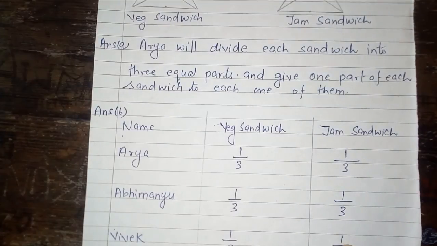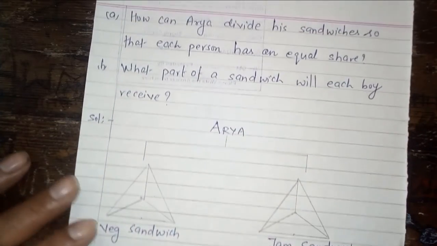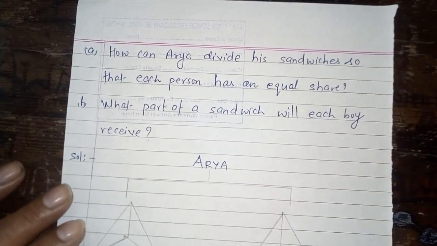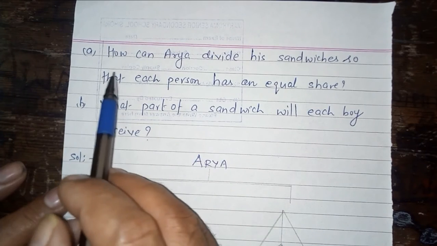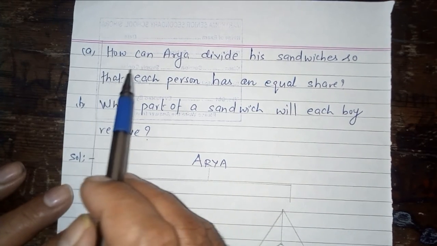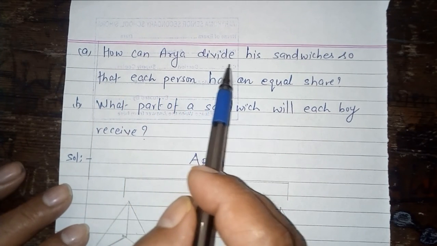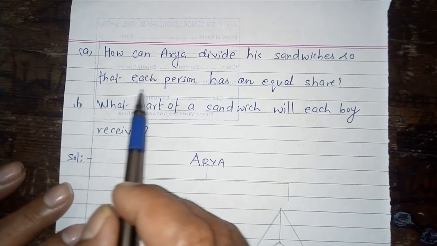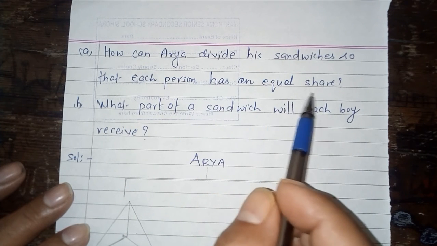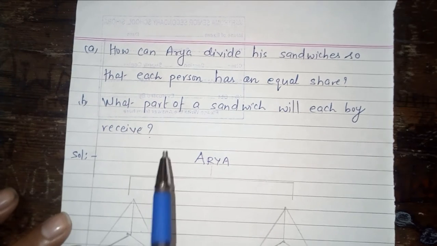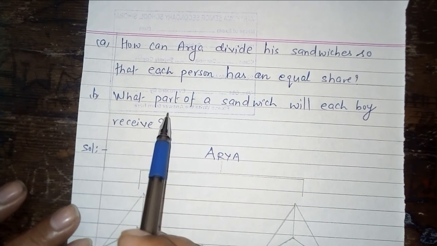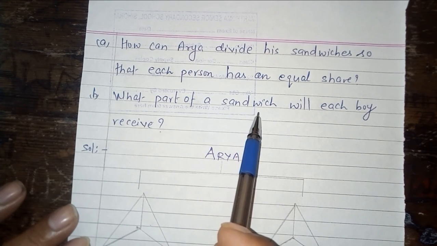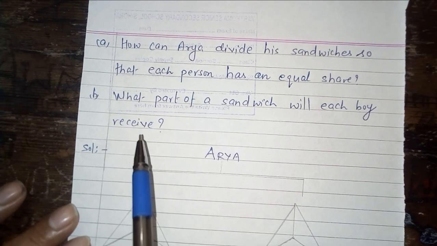Again, what is the requirement for this question? It is the first part of your question: how can Arya divide his sandwich so that each person has an equal share? In the second part: what part of the sandwich will each boy receive?